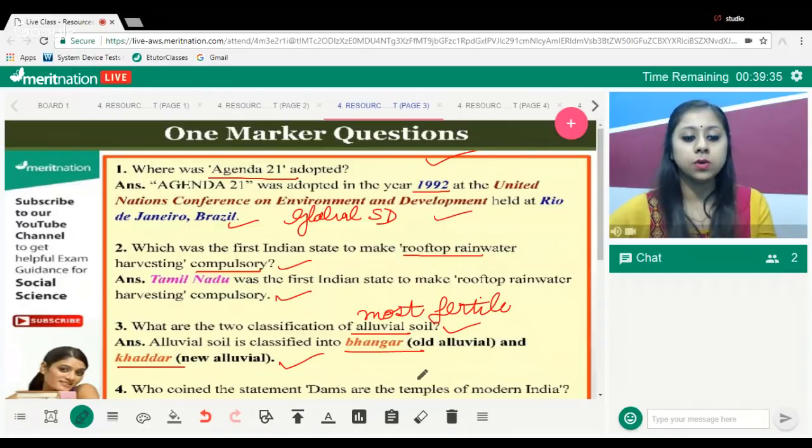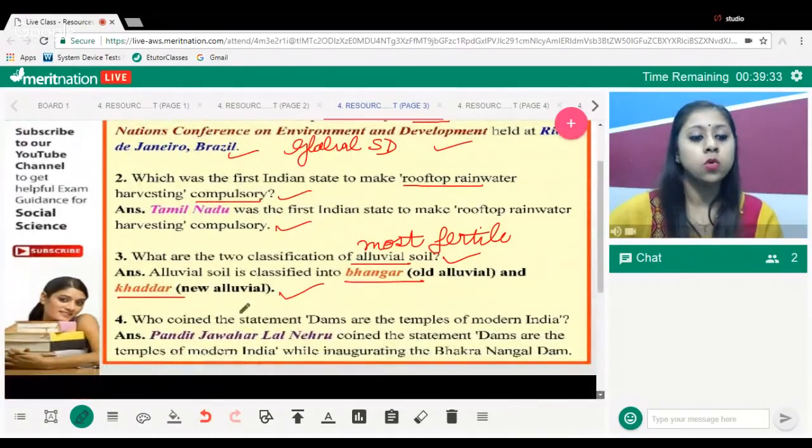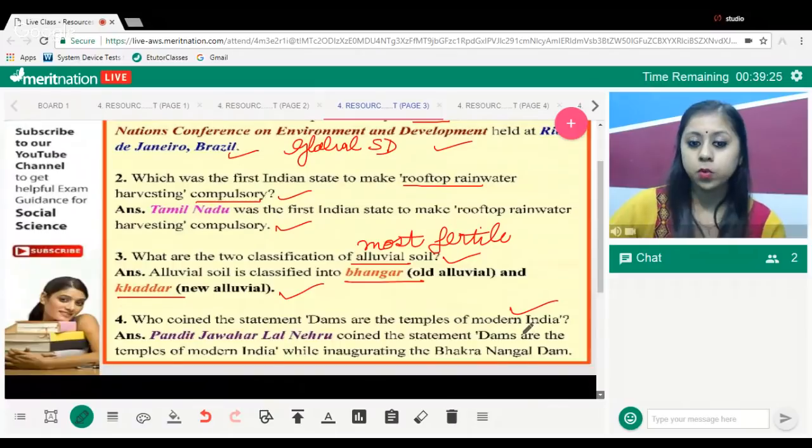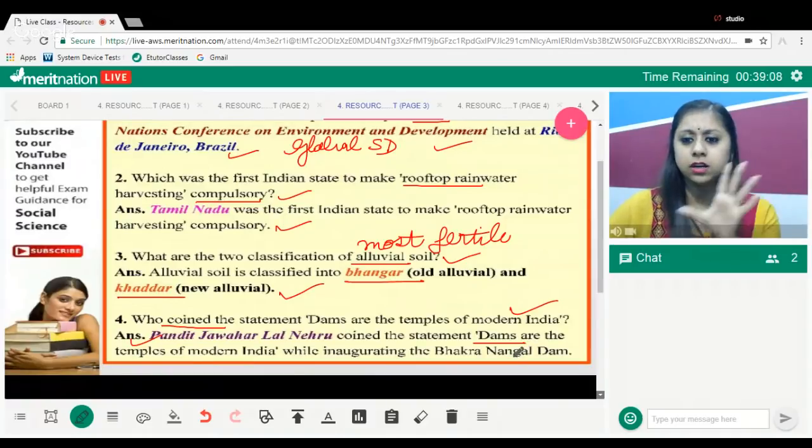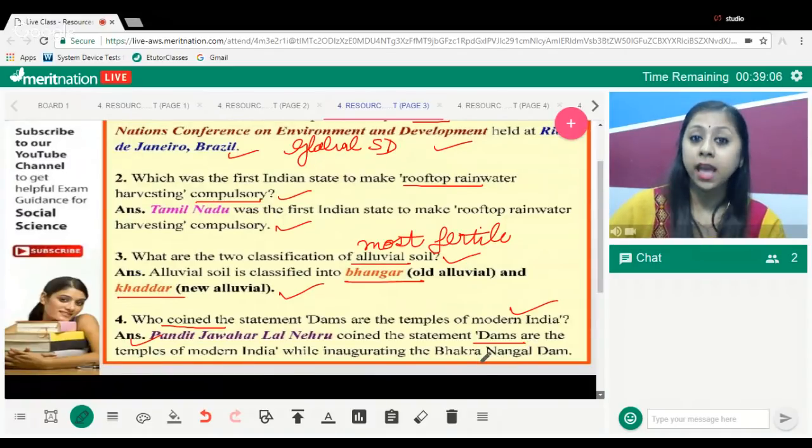Okay, then the last question that we have is who coined the statement that dams are the temple of modern India? Who was the person who had coined the statement that dams are the temple of modern India? Very good. It was Pandit Jawaharlal Nehru who had coined this term. And do you all know the reason behind why he had stated such a statement? He did this while he was inaugurating the Bhakra Nangal Dam.